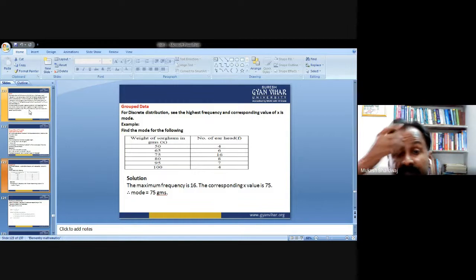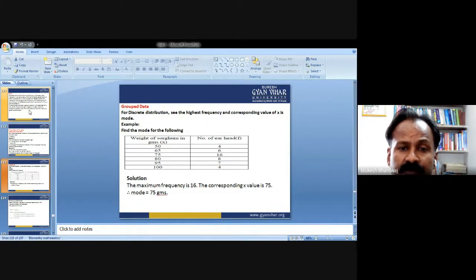Grouped data. For discrete distribution, see the highest frequency and the corresponding value of x is the mode. For discrete distribution, that is, when grouped data or tabular form data is given, the mode can be calculated directly by observing the frequency which is given to you. Weight of the sorghum in grams, 50 gram.